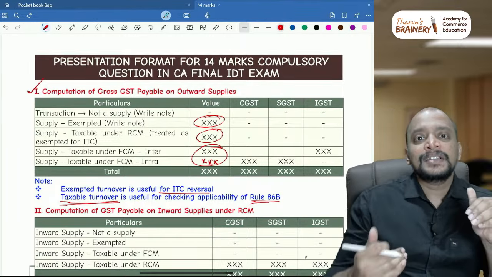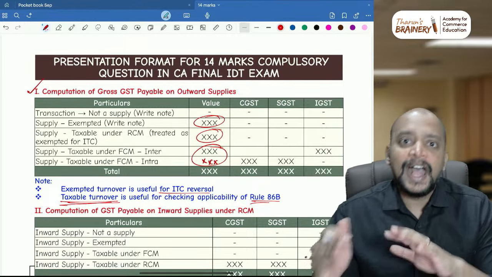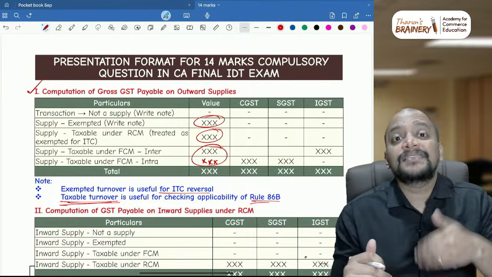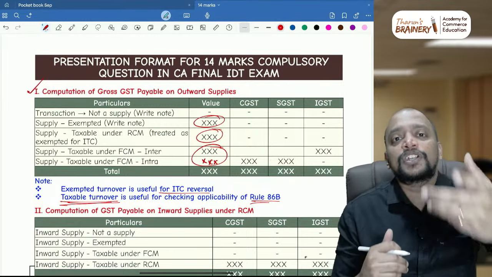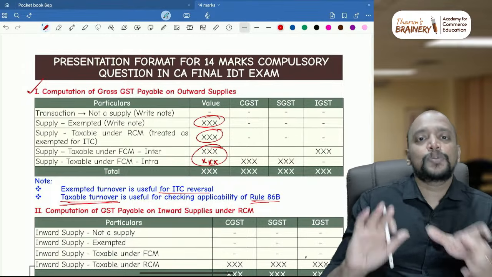And next thing, suppose it is zero rated supplies, if not given as bond or LUT, which means you need to take the assumption that it is upon payment of IGST. Only when it is given as bond or LUT, you take that as without payment of IGST.